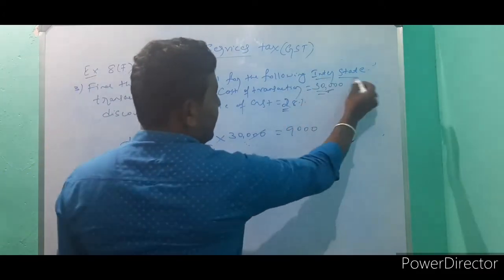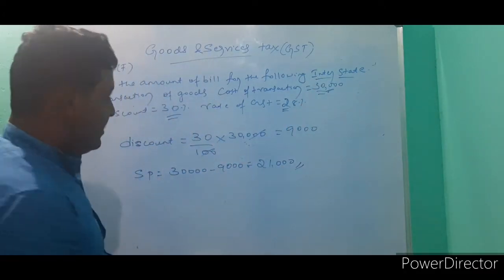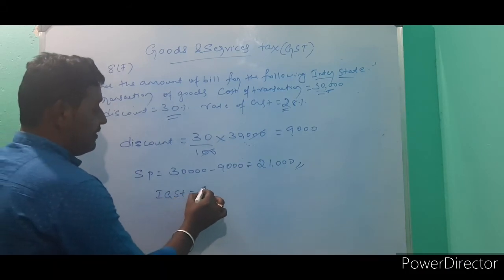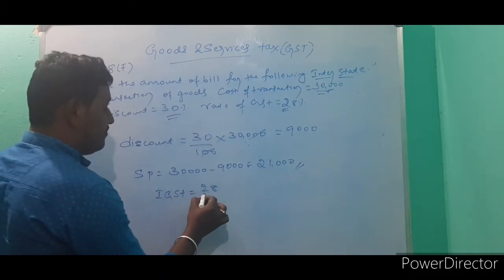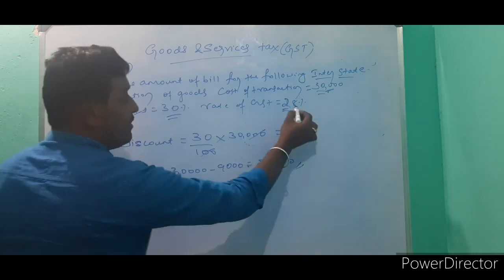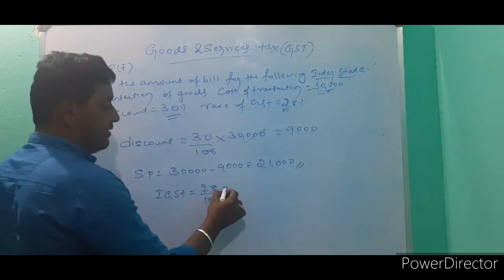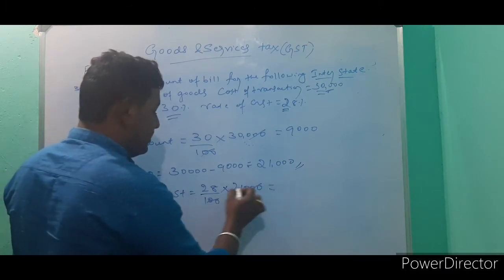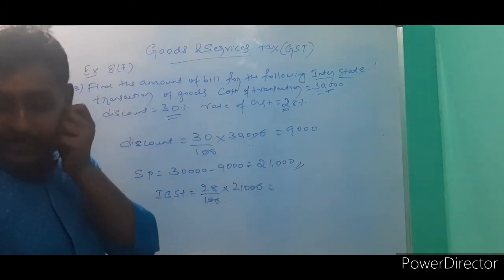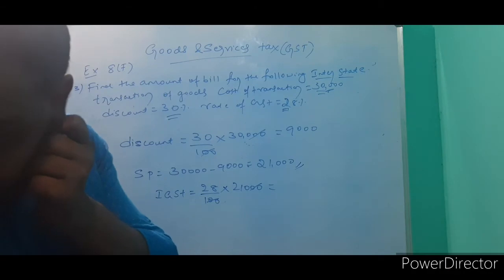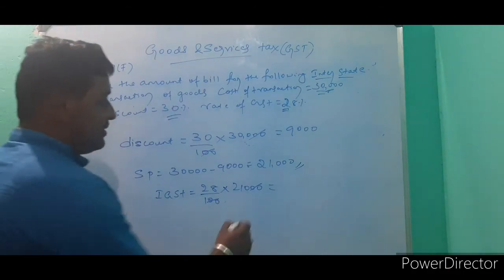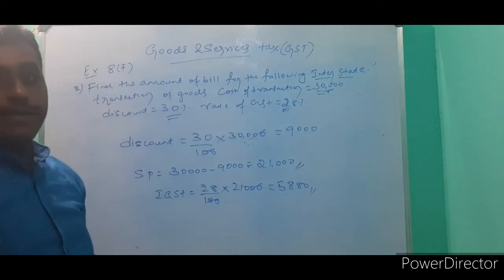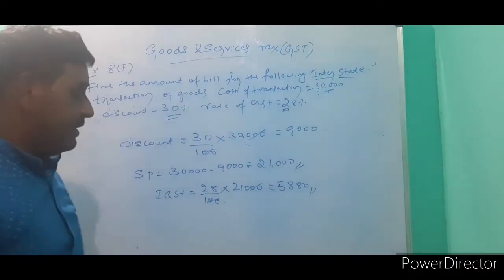Here they have only mentioned interstate. Hence you have to find IGST. 28 divided by 100, what is GST? 28 into 21,000. 2 zeros get cancelled. If you multiply 28 into 210, you will get 5,880.